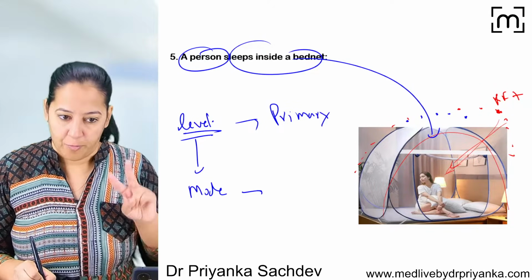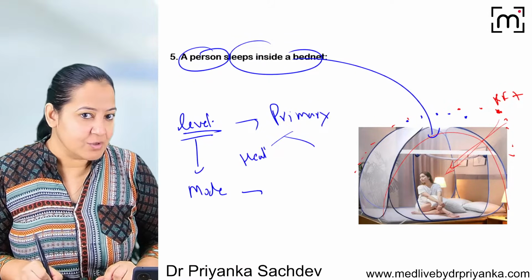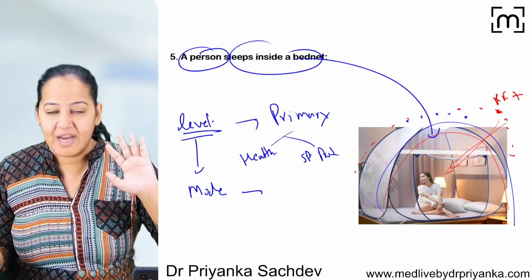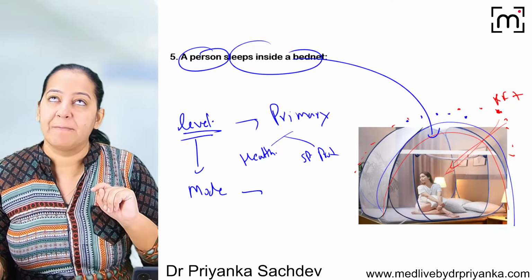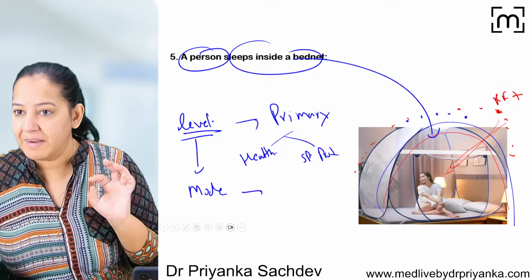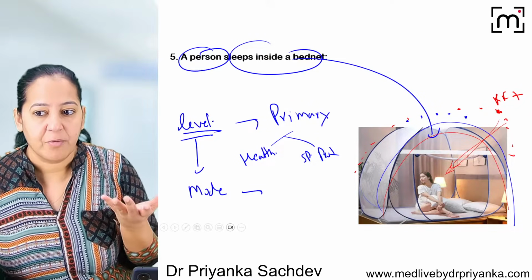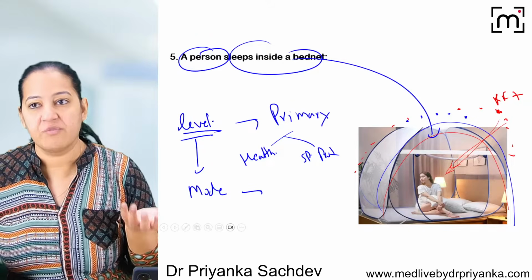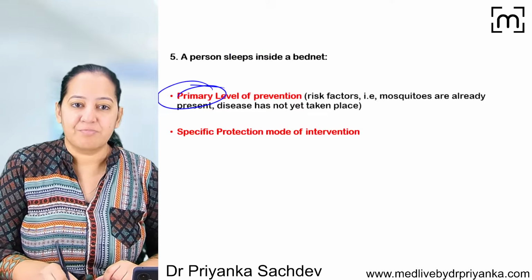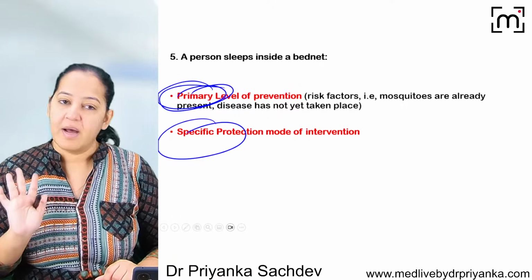In the primary, there are two options in the modes of intervention. Is it health promotion, which is non-specific, or specific protection? Applying the bed net will give protection only for mosquito-borne diseases, the diseases in which the vector is mosquito, like malaria, dengue, yellow fever, not others. It will not give protection for other diseases. It will not give protection for anemia, goiter, and others. So it is specific protection. So my answer is primary level of prevention and specific protection. So to be very specific, your answer should be very clear.